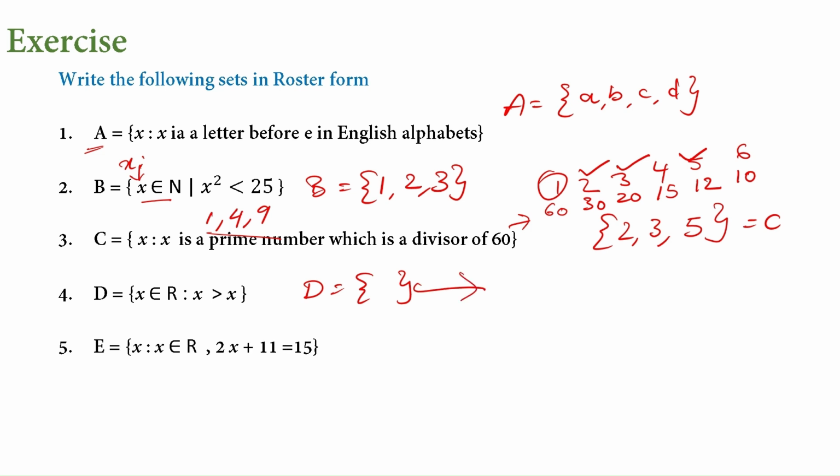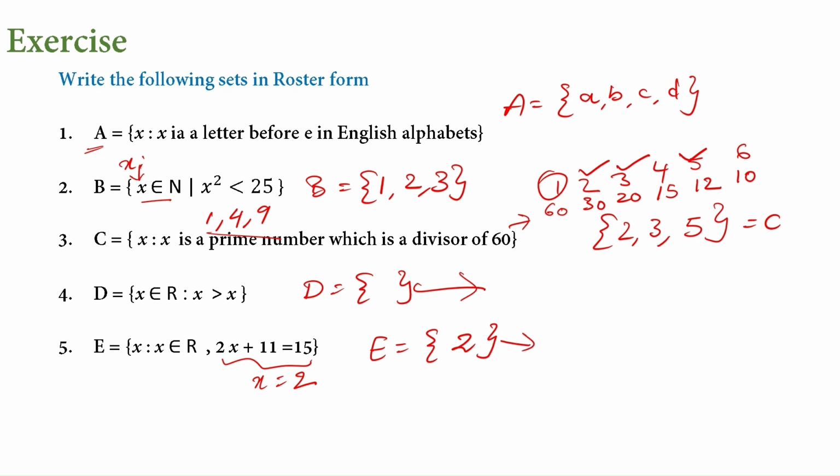The next one is x such that x belongs to R and 2x plus 11 is equal to 15. Now, if we solve this particular equation, we'll get x is equal to 2. So, the set can be written as a set of only one element, that is 2 here. So, even this will have a different name.